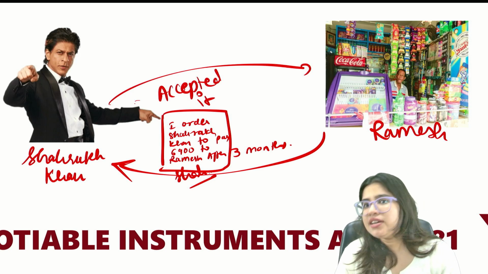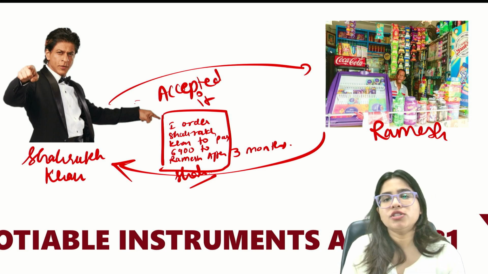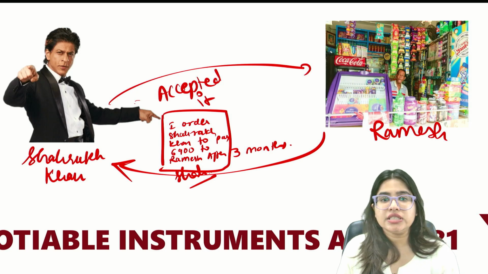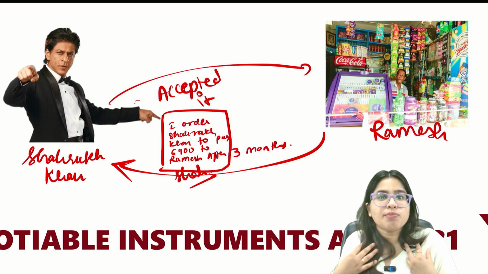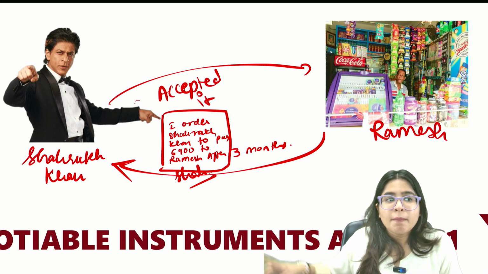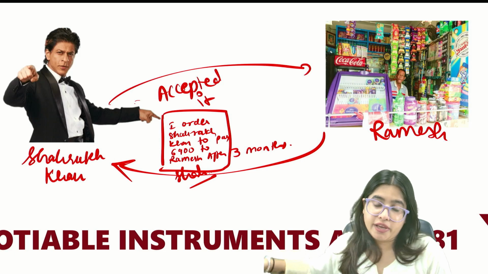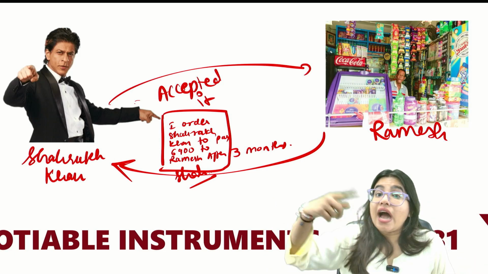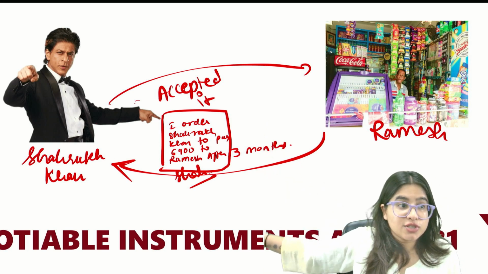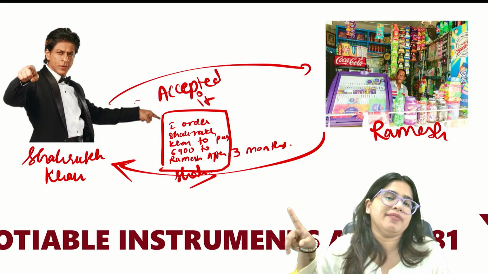Now, what is the difference between promissory note and bills of exchange? The difference is that in a promissory note, the person who has to pay the money makes a promise that I promise to pay. But bills of exchange is an order to pay. Promissory note was a promise to pay, but bills of exchange is an order that I order you to pay this much money. So it is an order to pay. Are we clear with this?